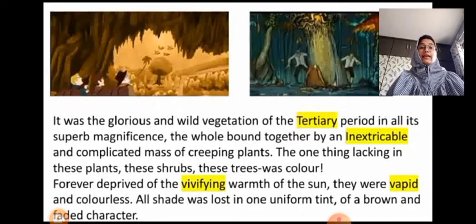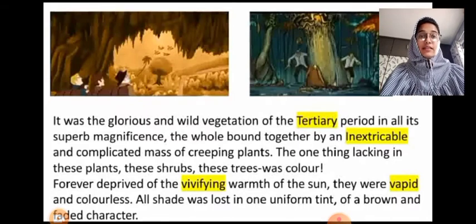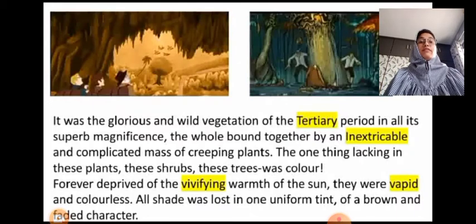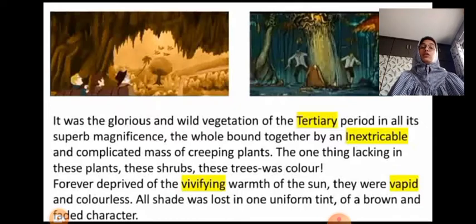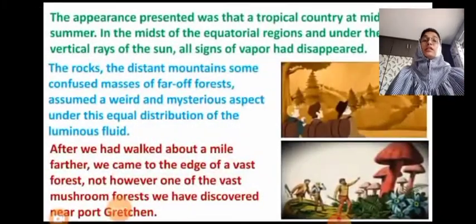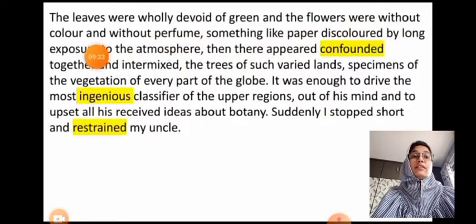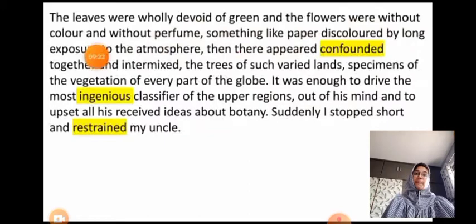The one thing lacking in these plants, these shrubs, trees, was color. The trees and plants were all colorless, forever deprived of the vivifying warmth of the sun. They were vapid and colorless. All shade was lost in one uniform tint of a brown and faded color. The leaves were wholly devoid of green, and the flowers were without color and without perfume, something like paper discolored by long exposure to the atmosphere.